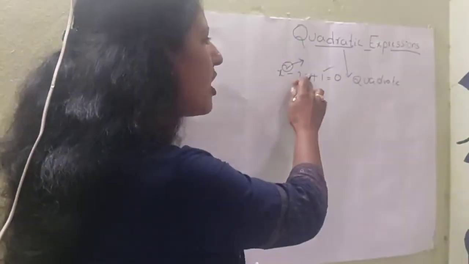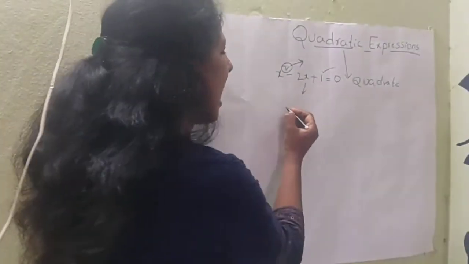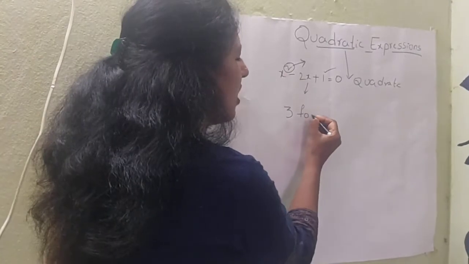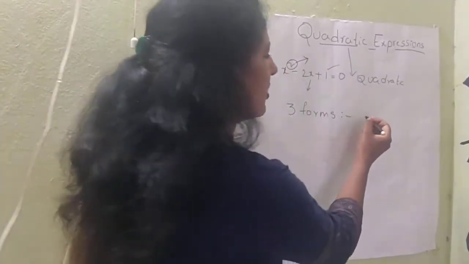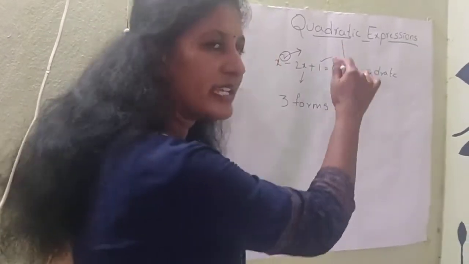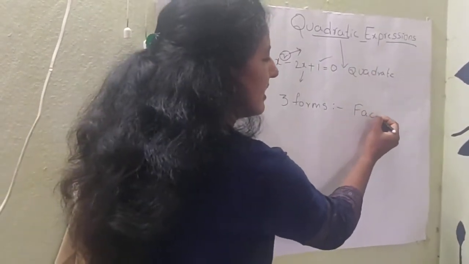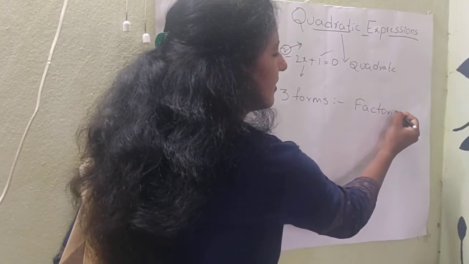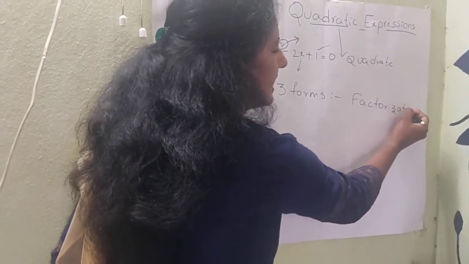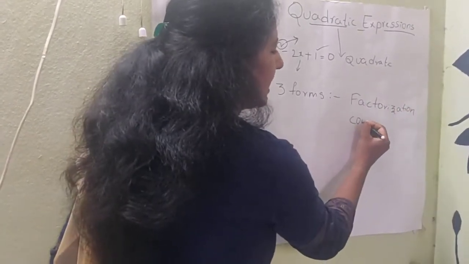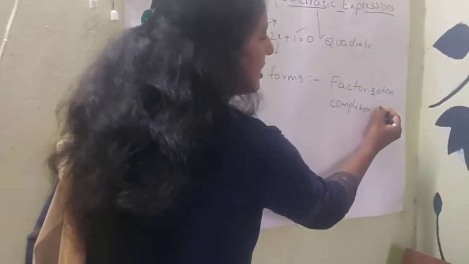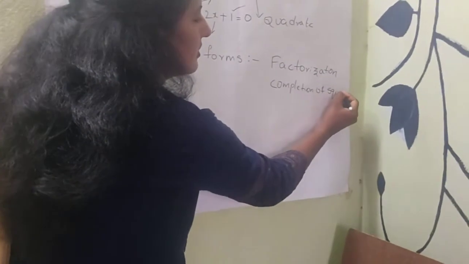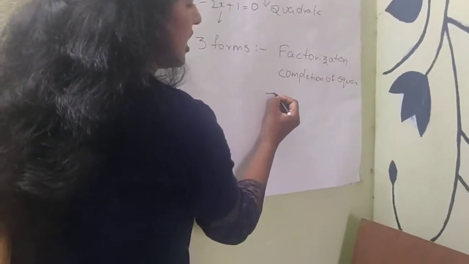Coming to this topic, for solving quadratic equations, we have 3 methods. One is factorization, the second method is the completing the square method, and the third one is the formula method.